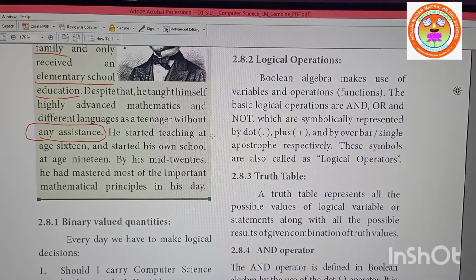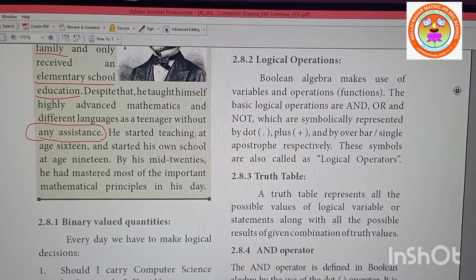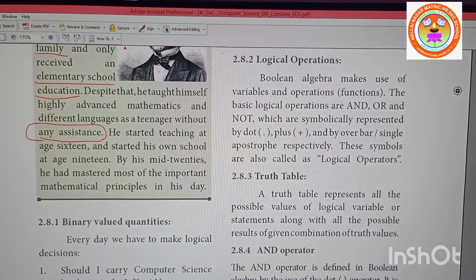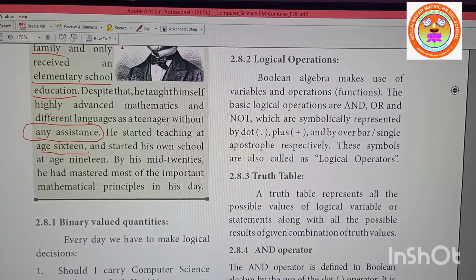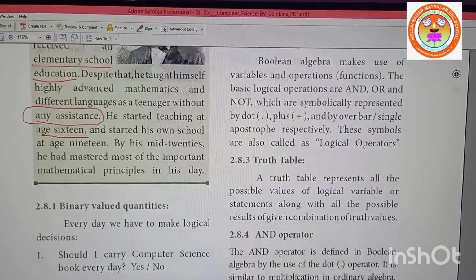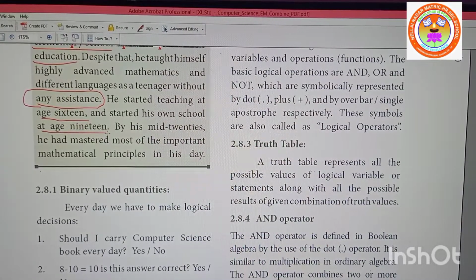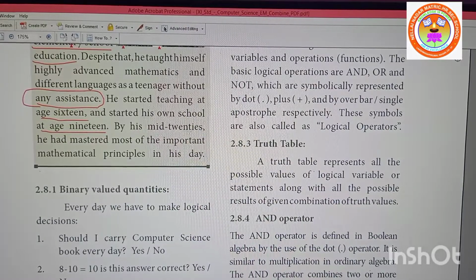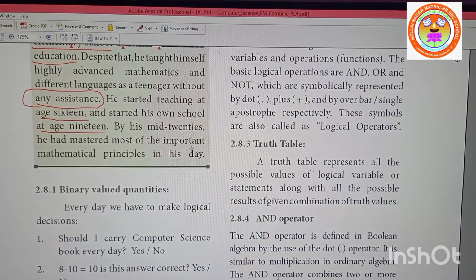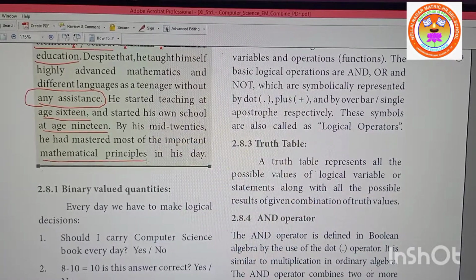He started teaching. See, not only learned, he started teaching at age 16. Compare your age, okay? And he started his own school at age 19. My God, see, he started his own school. By his mid 20s, he mastered most of the important mathematical principles of his days.